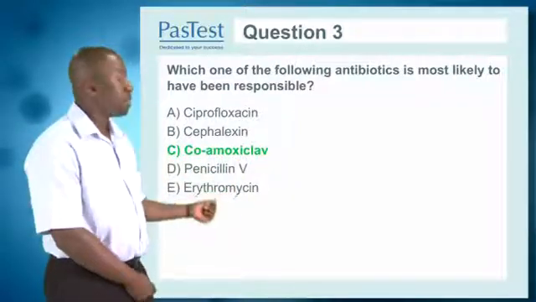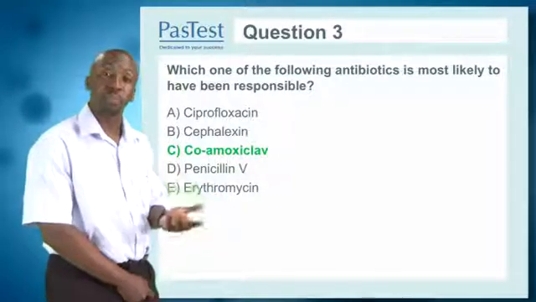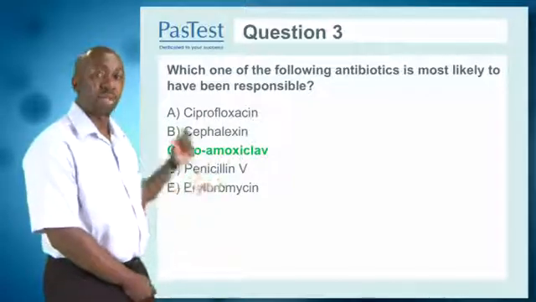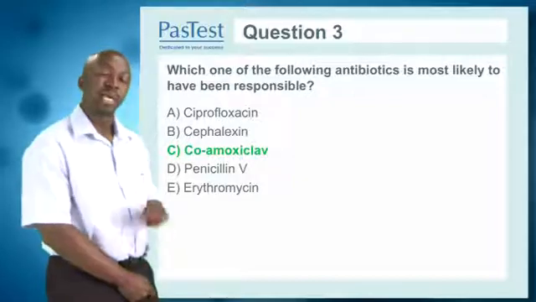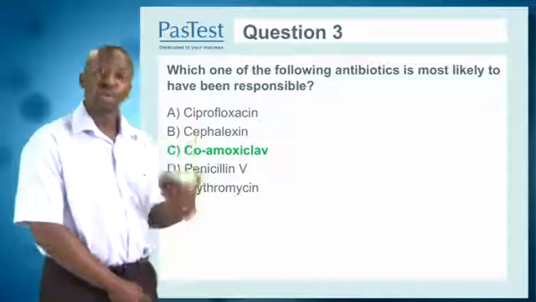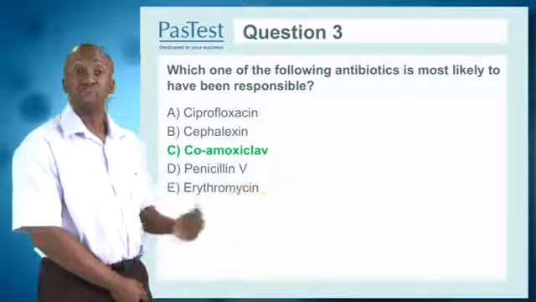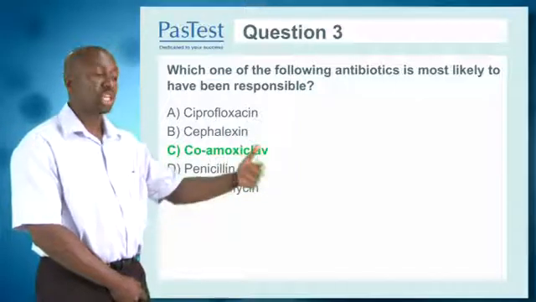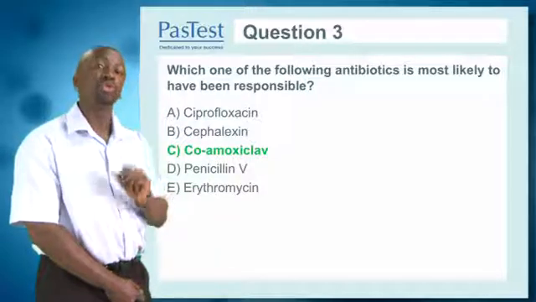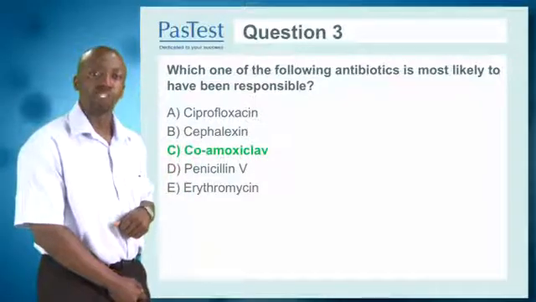Ciprofloxacin, cefalexin, penicillin, and erythromycin are all antibiotics which he could have been given for a respiratory tract infection in someone with COPD. However, coamoxiclav is the one that would have caused the obstructive jaundice. It's interesting to note that the coamoxiclav may be withdrawn and the jaundice might develop after it's been withdrawn or after the treatment has been completed and might continue for a few days and even longer. And it's thought to be an immune-related reaction, not just the drug causing the obstructive jaundice.